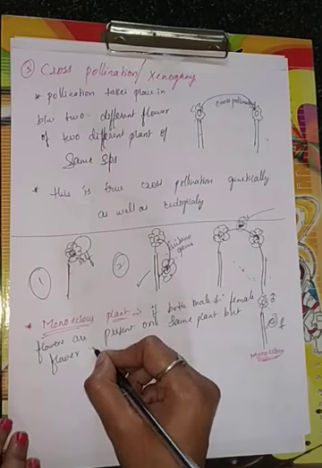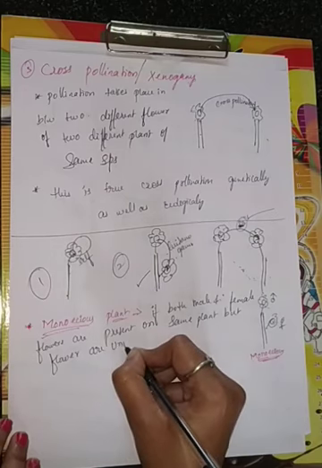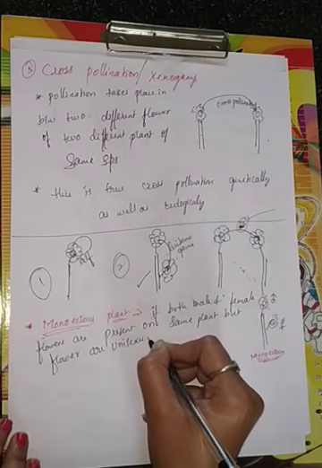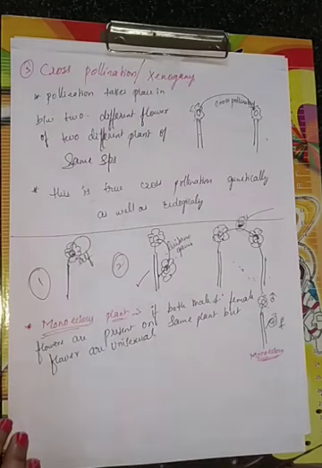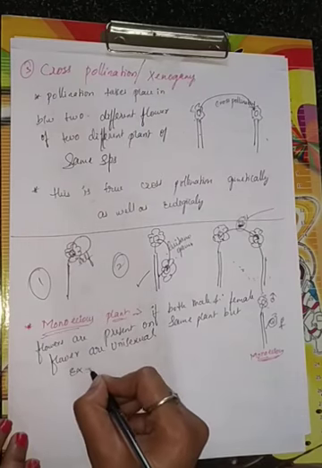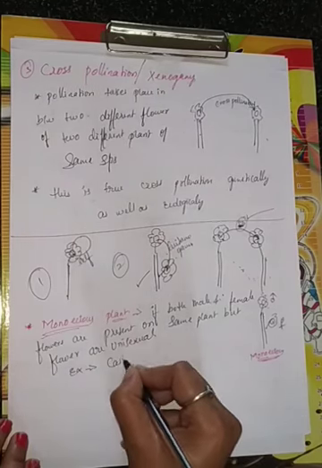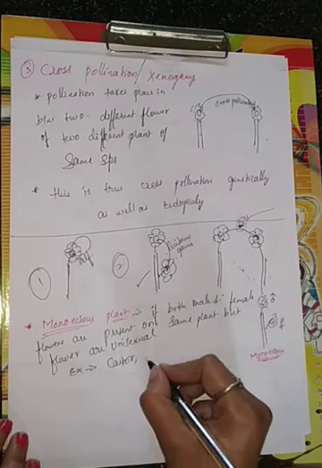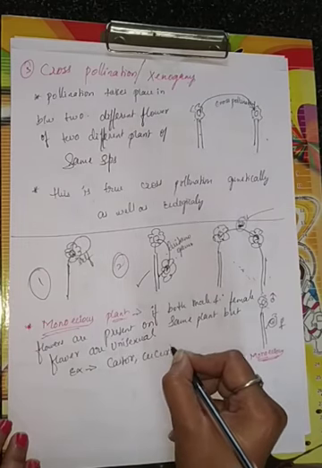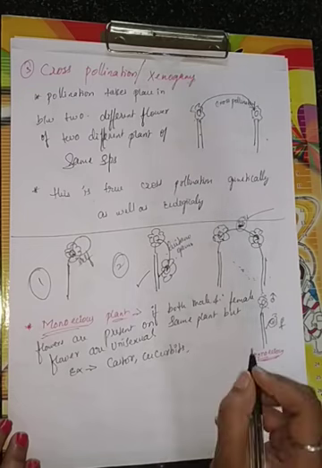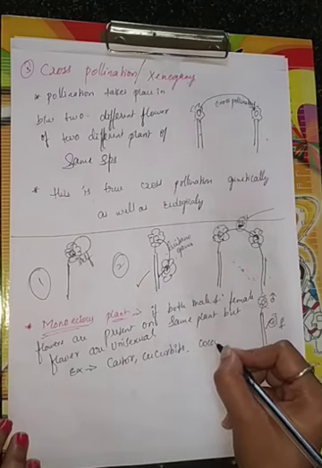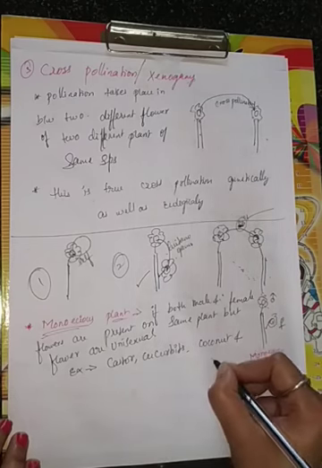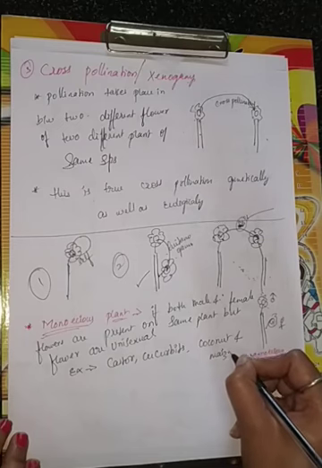No, but the flowers are what? Unisexual. Then it is called monoecious. Examples I can say castor and some of the cucurbits, not all the cucurbits, and then coconut. See children, these examples are very useful for you.